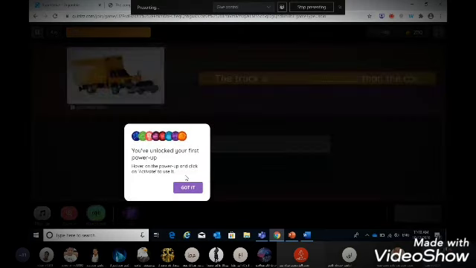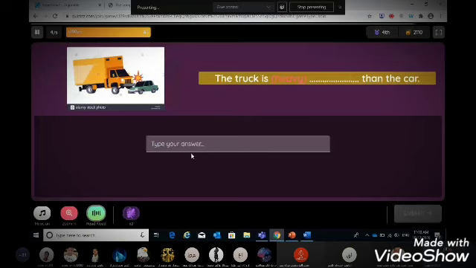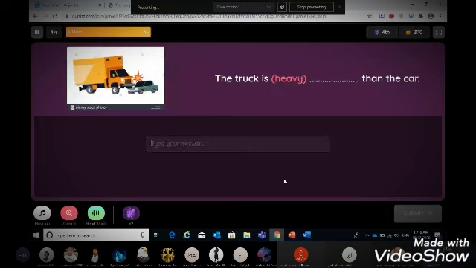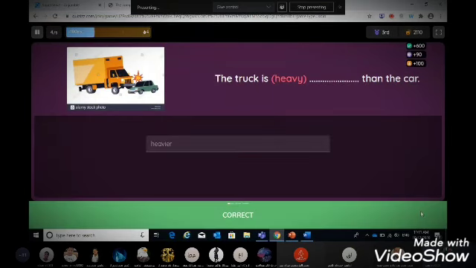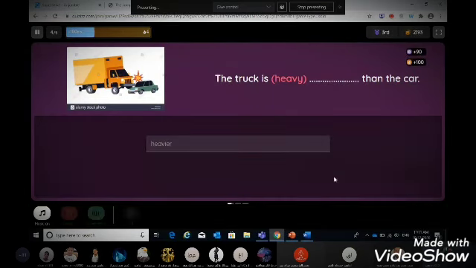Question. The truck is heavy, then the car. So here we are going to write also the correct answer. The truck is heavier, so we use the comparative form. When the adjective ends with Y, we turn the Y into I, so heavy into heavi, and we add ER, heavier. Submit. Bingo, correct answer.